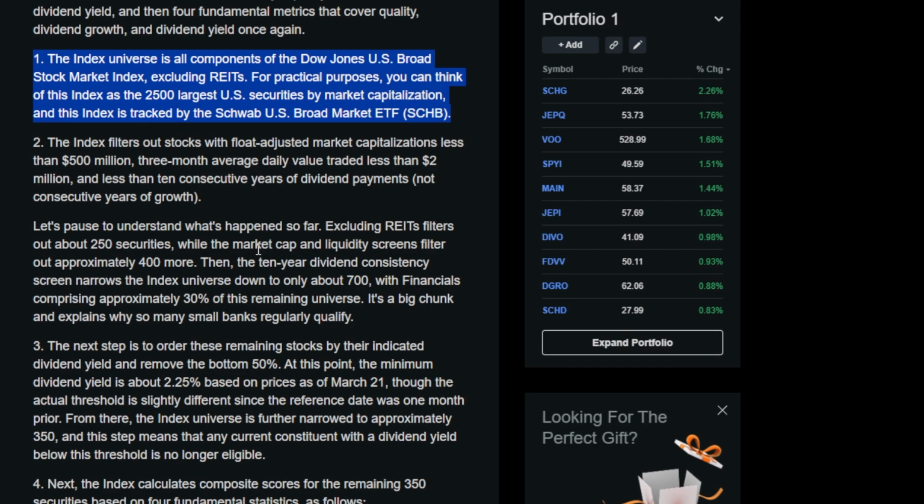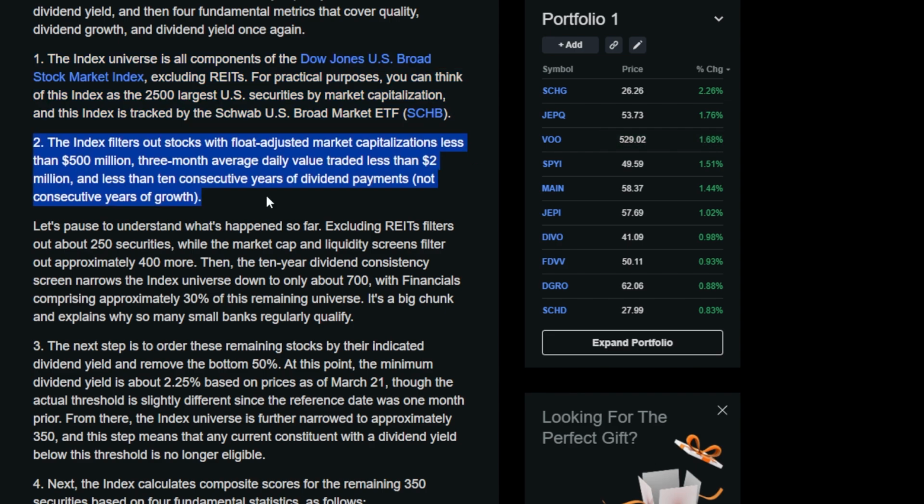The index universe is all components of the Dow Jones US Broad Stock Market Index, excluding REITs. For practical purposes, you can think of the index as the 2,500 largest US securities by market capitalization, and the index is tracked by the Schwab US Broad Market ETF, or SCHB. The index filters out stocks with float-adjusted market capitalizations less than 500 million, 3-month average daily value traded less than 2 million, and less than 10 consecutive years of dividend payments, not consecutive years of growth.